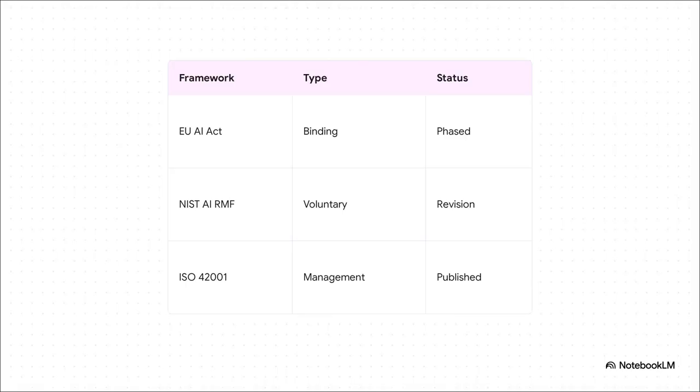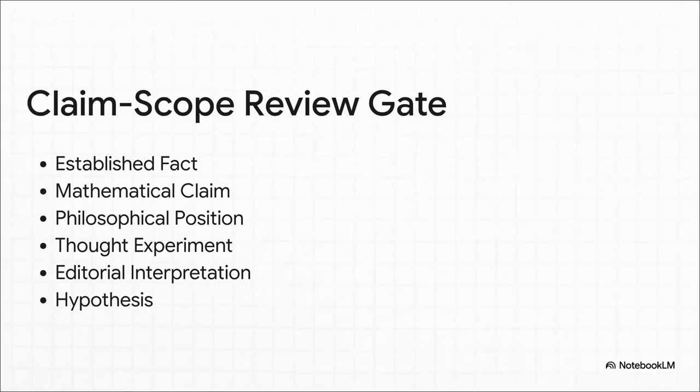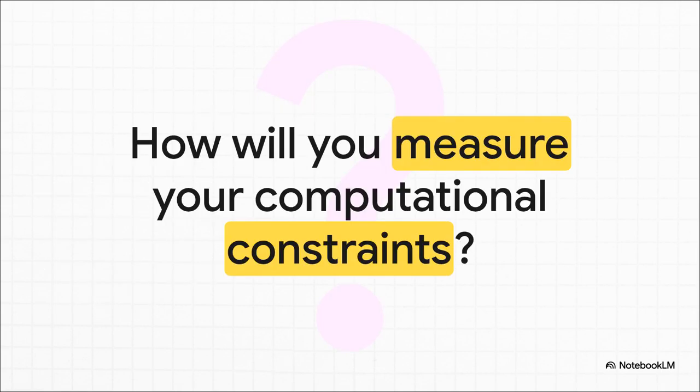For compliance professionals, we must neutrally distinguish between binding laws like the EU AI Act and voluntary frameworks. Now, what's really interesting about this slide is the strict review gate separating established mathematical claims from mere hypotheses. So, to wrap this explainer, how will you measure your own computational constraints moving forward?